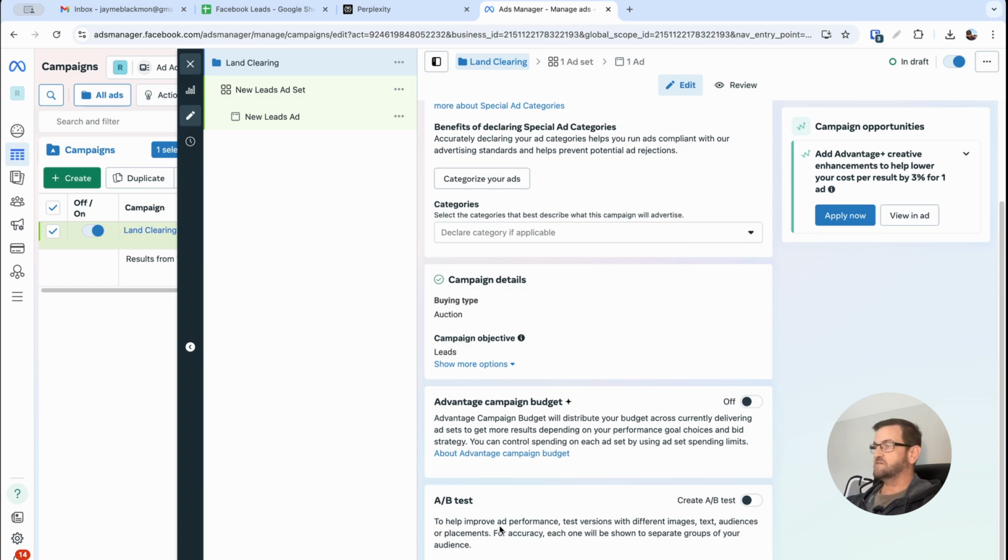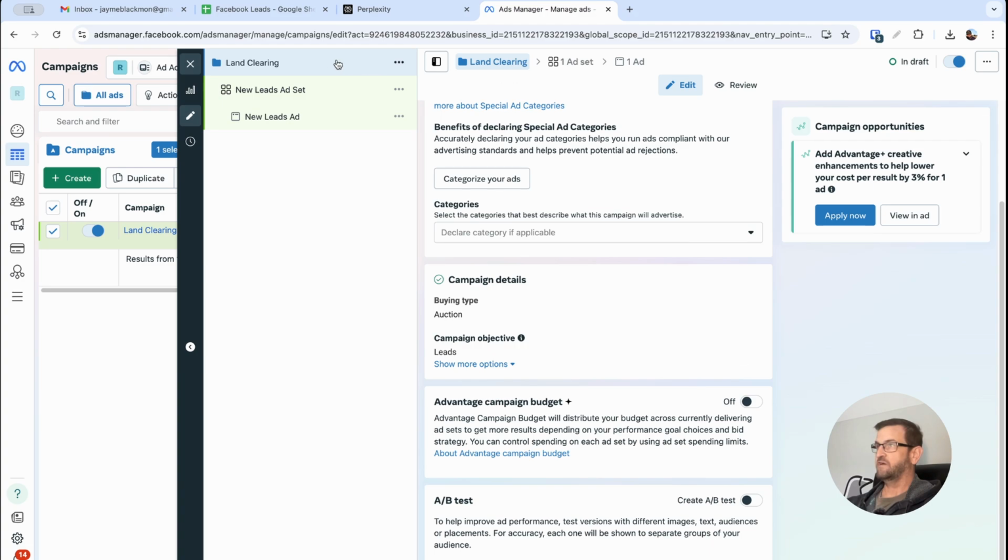A/B test helps perform ad performance tests with different versions of images, text, and audience replacements for accuracy. Each one will be shown in separate groups for your audience. We're going to leave that off for now. We can do this manually. We don't have to have them do it for us. Okay, but we're not going to get into that. So that's it for the campaign level.